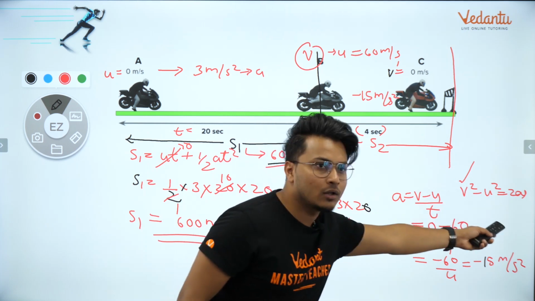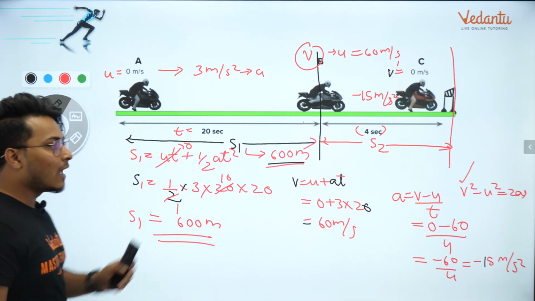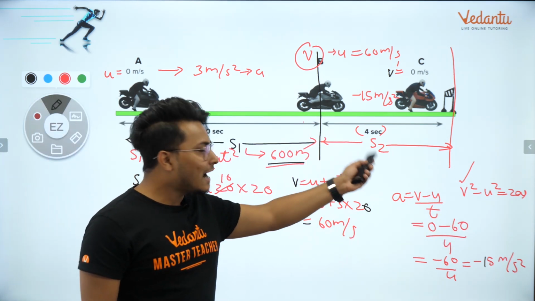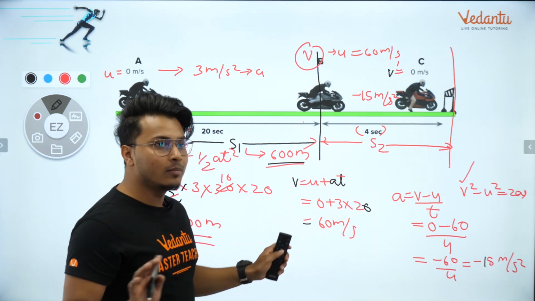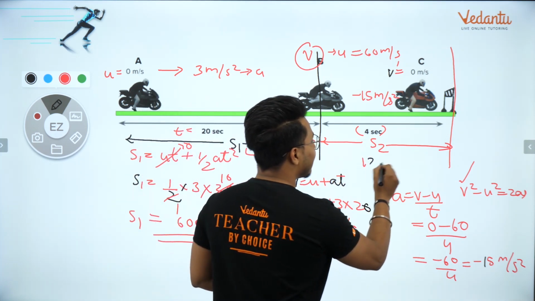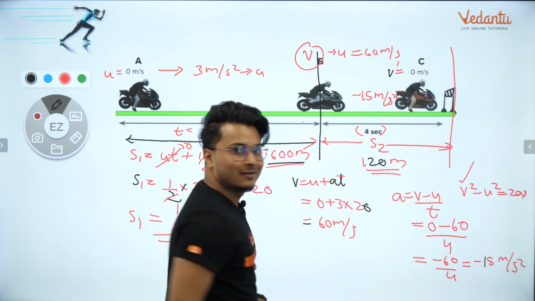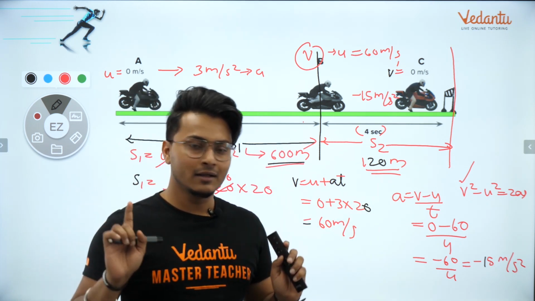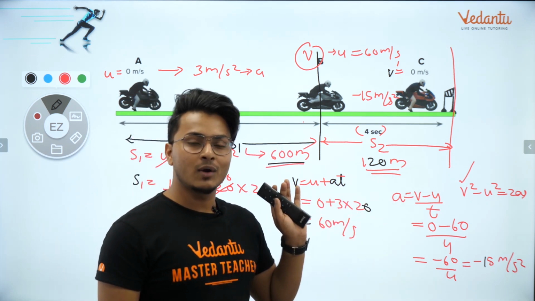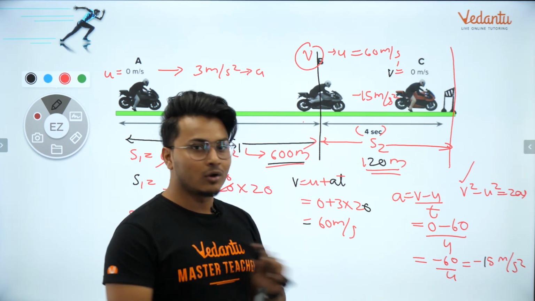You can use this formula also, and you'll get the same answer. And that answer, my dear students, would most probably come out to be 120 meters. आ रहा होगा सबको आंसर, राइट? जल्दी कोशिश करो, 120 meters आ रहा होगा सबको. And once you're getting it, you're awesome.